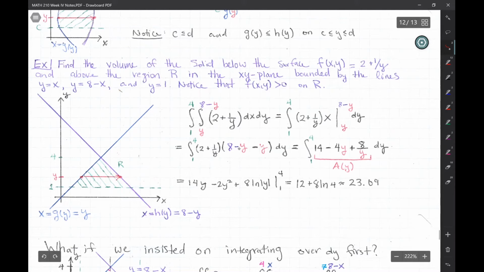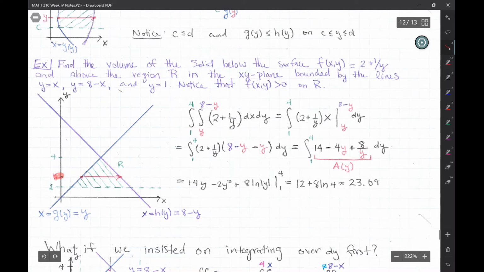Okay, and so what do we do when we integrate? So y is fixed. Let's fix y. Throw it somewhere between 1 and 4. Okay, and integrate y from where to where? Well, it's going to depend where you threw your y. You throw your y up here, you're going to integrate from this to that.